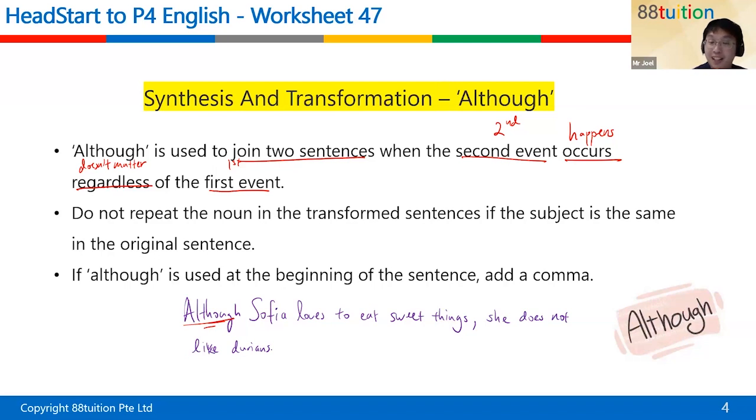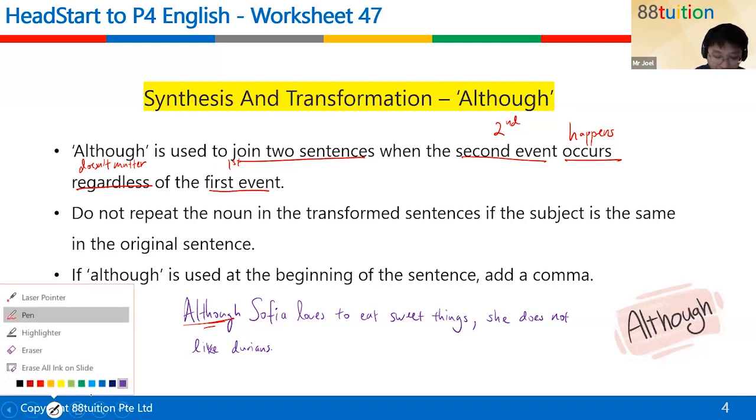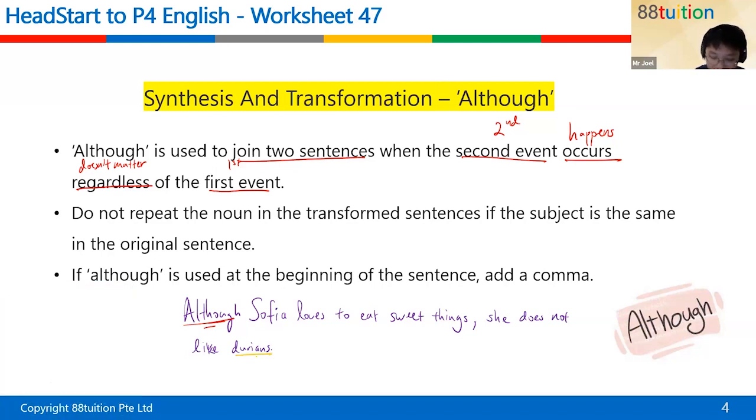So no matter if it's sweet or not, Sophia just doesn't like durians. It doesn't matter whether the first thing happens or not. She just doesn't like durians.